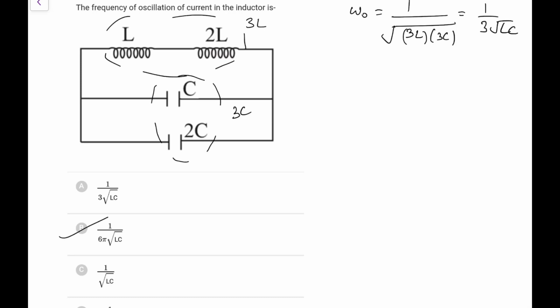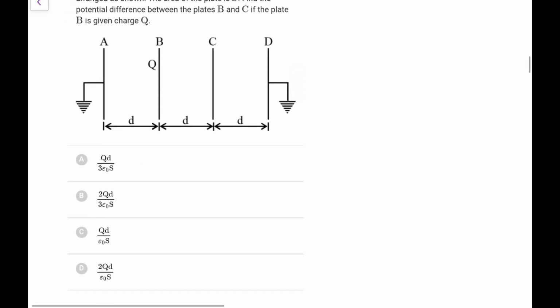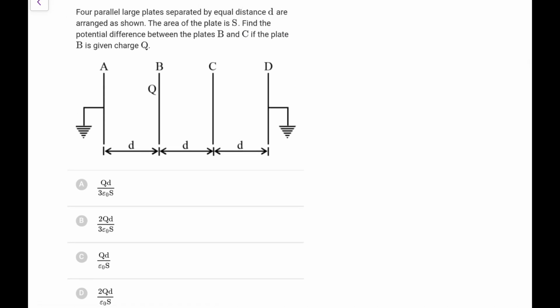So go for option B, not for A. A is the angular frequency, we are asked the frequency. Next, 4 parallel large plates separated by equal distance d are arranged. Area of each is S. Find the potential difference between B and C if the plate B is given a charge Q.